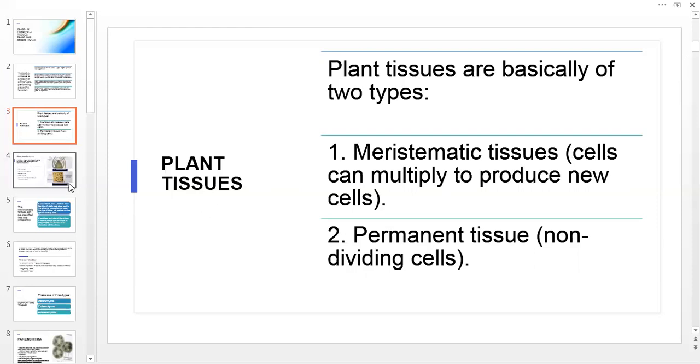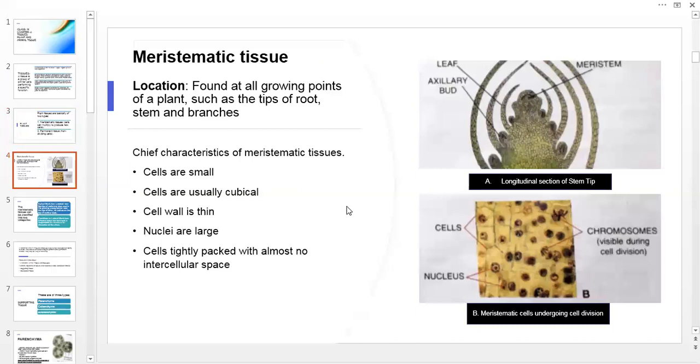So first of all, we will discuss the meristematic tissues. What is the location of meristematic tissues? It is located at all growing points of a plant, such as the tip of the root, stem, and branches. In the diagram, you can see the stem tip is showing here, and here the meristematic tissues are found.